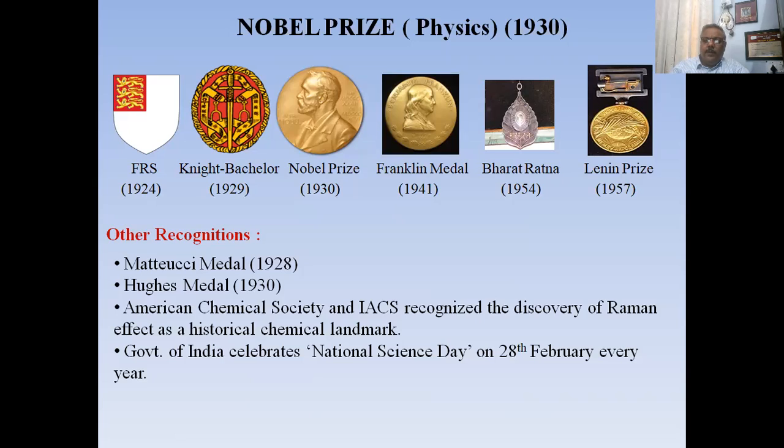Apart from these notable and well recognized honours, he was also awarded other medals, and the American Chemical Society also recognized his work.